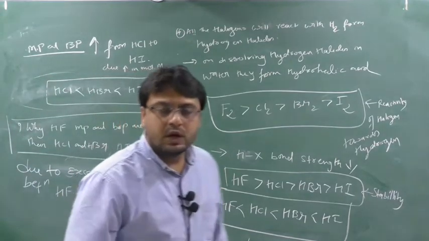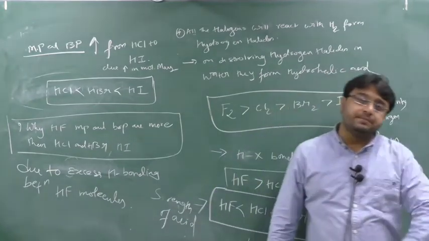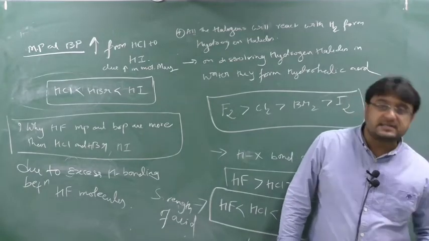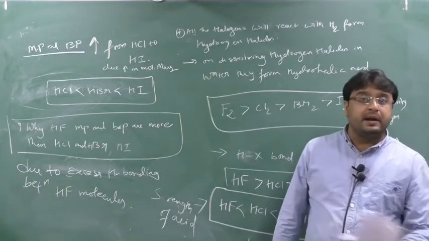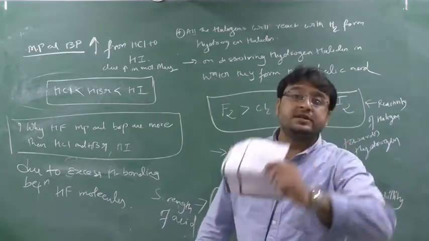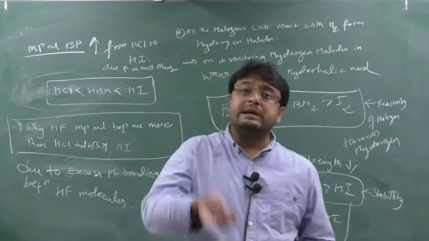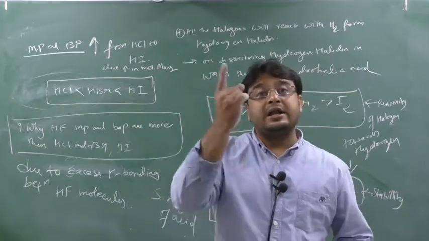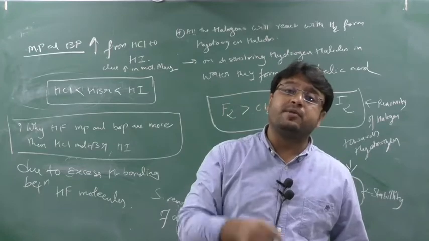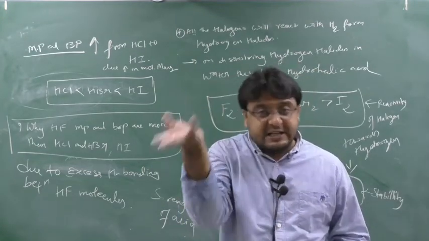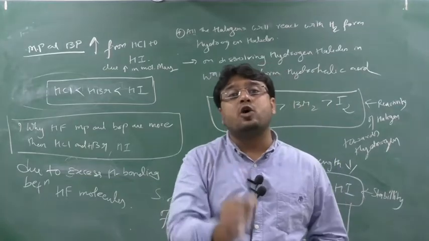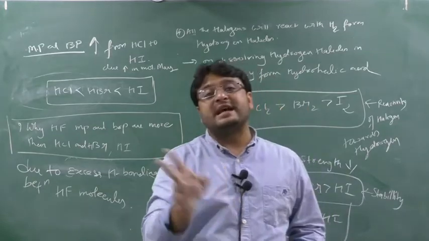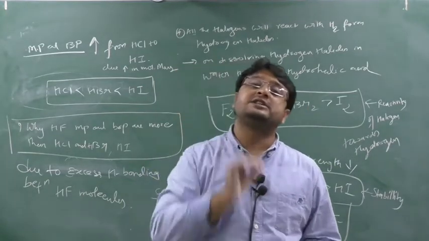This will be asked. What is the main reason that the melting point and boiling point of HF are more than HCl, HBr, HI, whereas moving from HCl to HI, the melting point and boiling point sharply increase? The reason for the sharp increase from HCl to HI is the increase in molecular mass, and the higher melting point and boiling point of HF than HCl, HBr and HI is that HF undergoes excessive hydrogen bonding between its molecules, whereas HCl, HBr, HI do not undergo excessive hydrogen bonding.